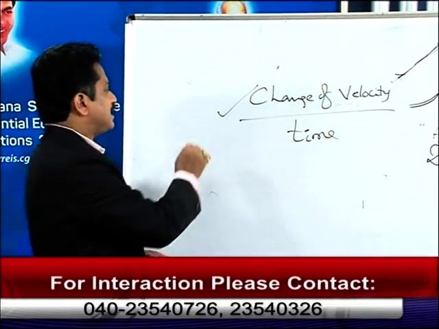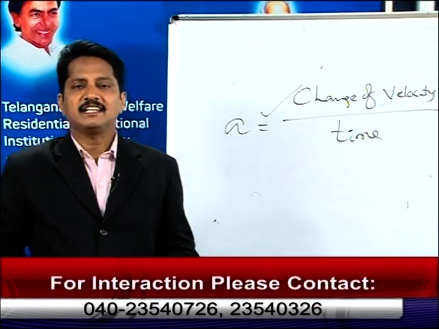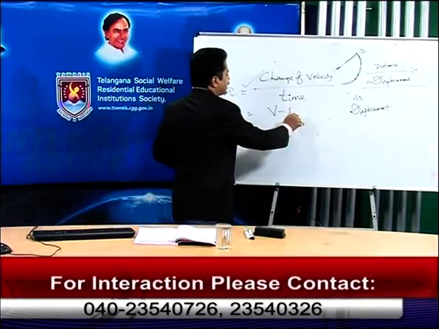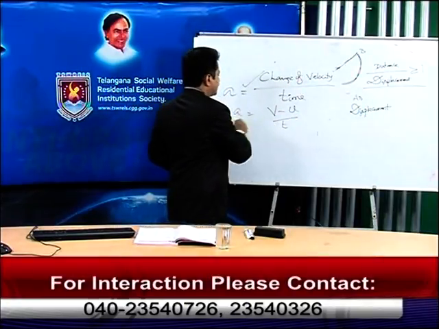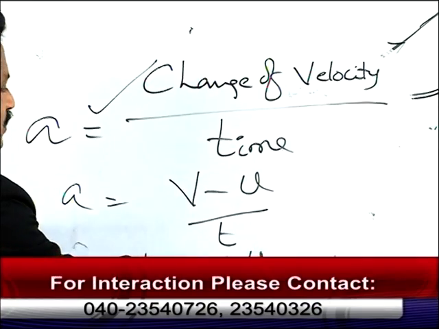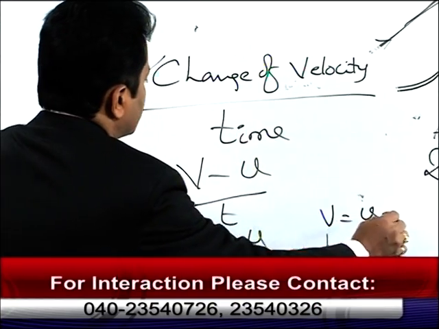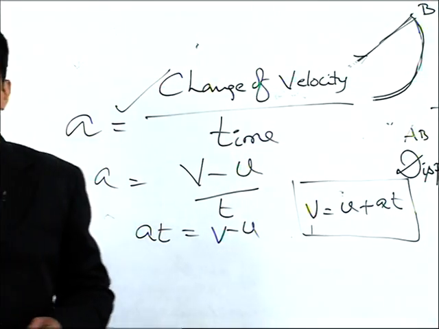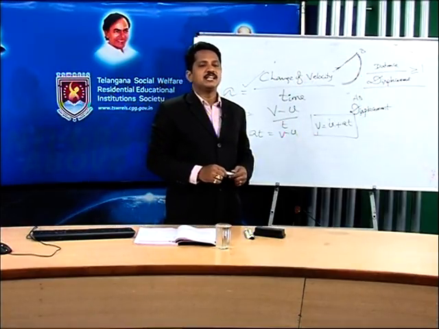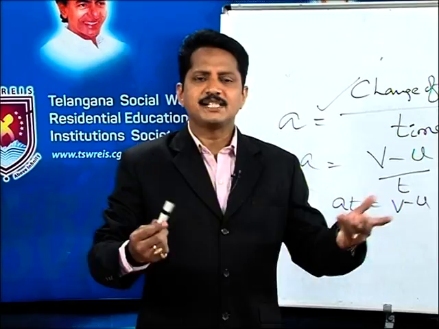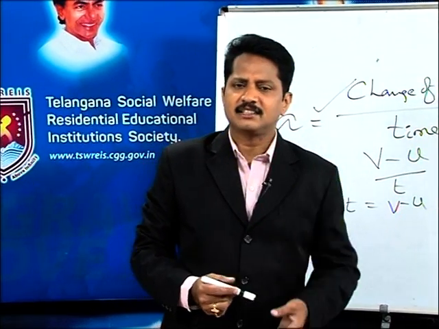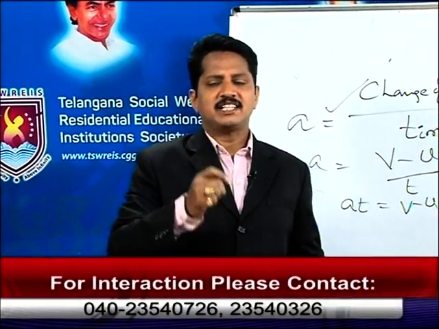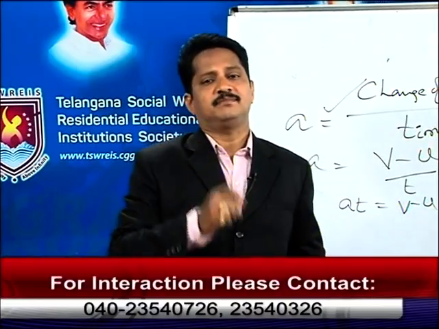The change of velocity by time is called acceleration, simply a. a is equal to change of velocity, which we can write as (v minus u) by t. Then at is equal to v minus u, and sending u to the other side, v is equal to u plus at. This is the first equation of motion in linear motion: v equal to u plus at. Very simple, no need to memorize it, just understand. By the definition of acceleration, acceleration is the rate of change of velocity.